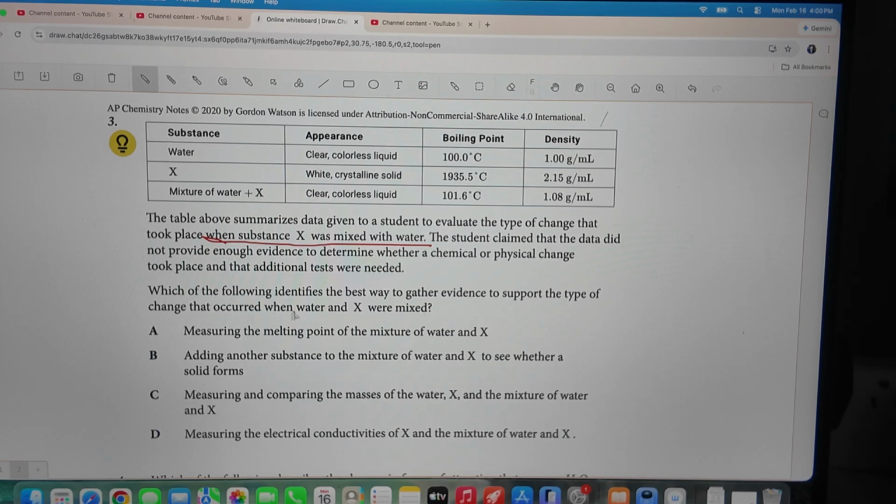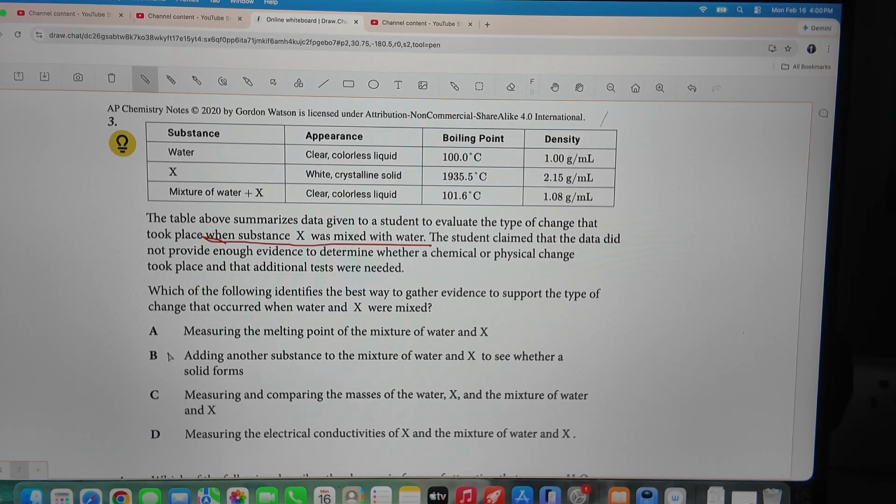And they want to know what was the best way to gather evidence to see what type of change it is. So here we have the appearance of this, and then when you combine the two, it's still clear and colorless. So this kind of dissolves inside.